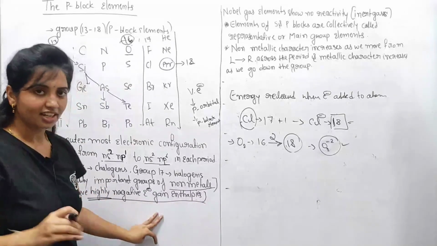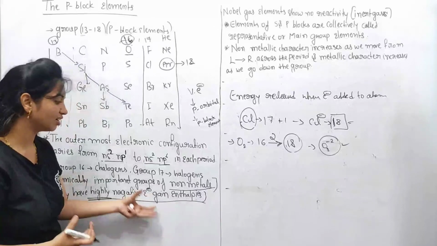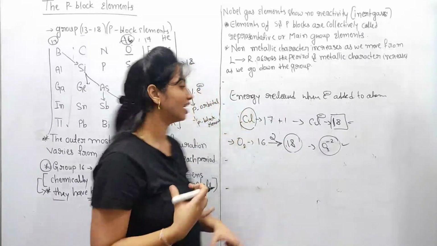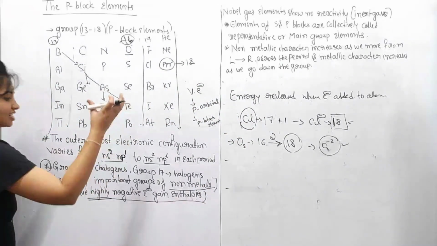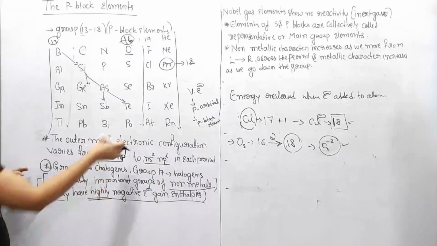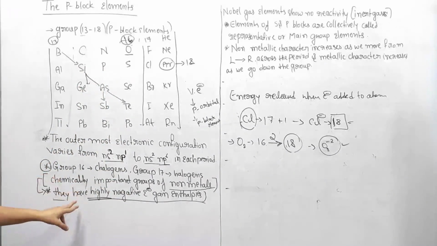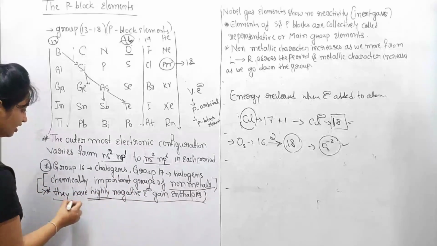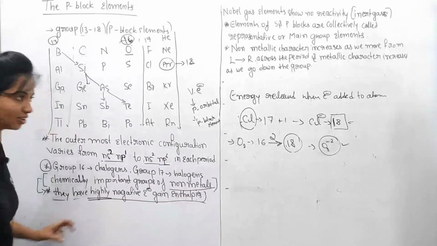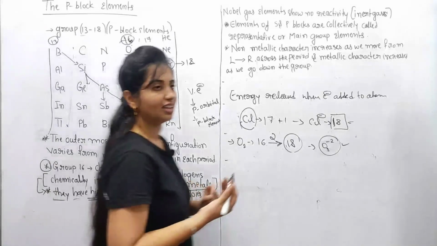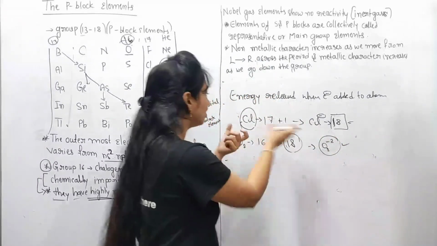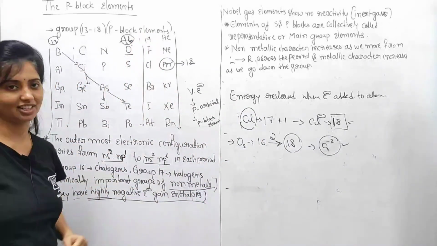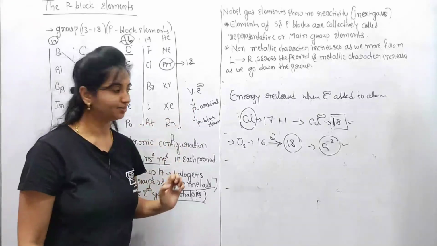So this is the meaning of electron gain enthalpy. Once again I wish to repeat it: the energy released when an electron is added to that atom. So the 16th and 17th groups of the p block elements have highly negative electron gain enthalpies, because if we add only 1 or 2 electrons to these elements, they attain their noble gas configuration. So they become stable.